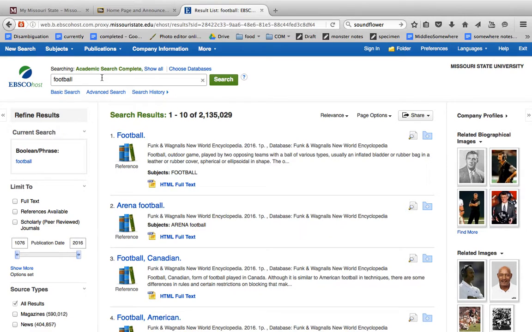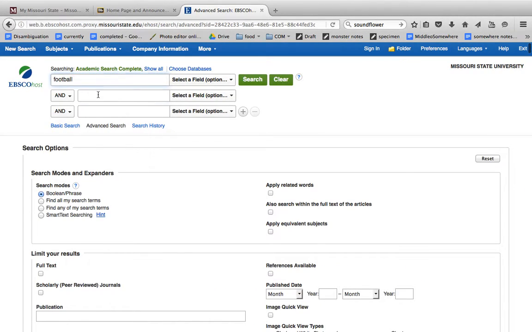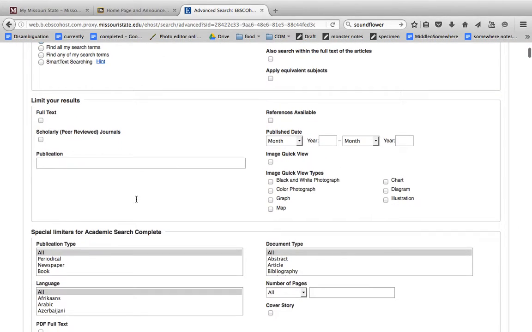So, of course, you can put more words here. But the nice thing to do is click on Advanced Search. And that allows you to play around with your search terms a little bit more in different fields. This will search the whole text of the article, or you can search by an author you're looking for, a particular title, subject terms, and so on. But in addition to those things, you also have some options down here.